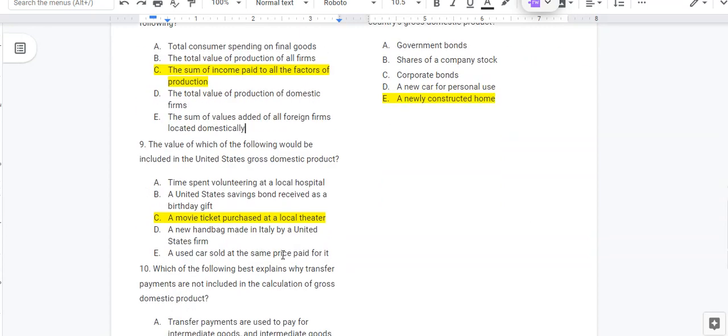All right, number 9, which would count: a movie ticket, that would be a consumer good. A is a non-market transaction because you're volunteering, so there's no market value. It means there's certainly value, but no market value that could be counted in GDP. B is a financial transfer, just moving money around. D would be an import, and E wouldn't count because it's a used car, so that car would have counted the year that it was produced.